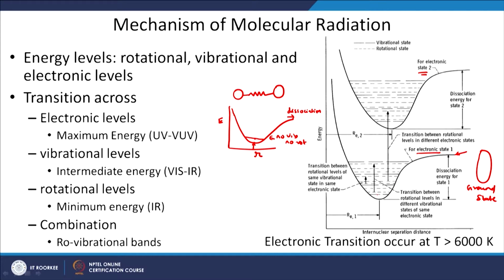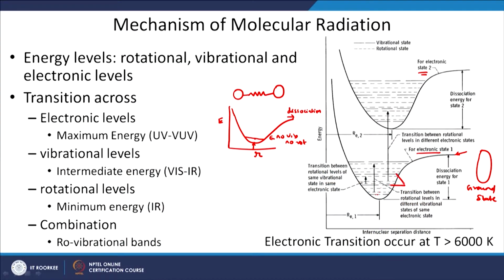So, we have levels, the solid line represents the vibrational level and the dashed line represents the rotational level. The separation between vibrational levels is large compared to rotational levels. You see that these two lines represent the vibrational level, and these two lines represent the rotational level. The distance between electronic levels is definitely much larger, and this transition takes place only at very high temperature.